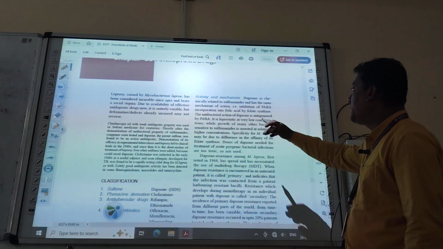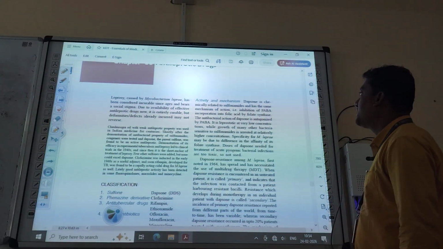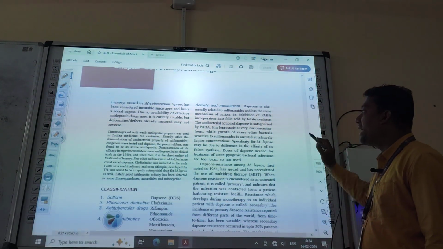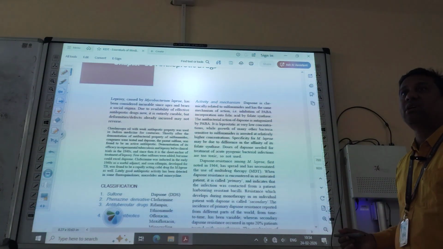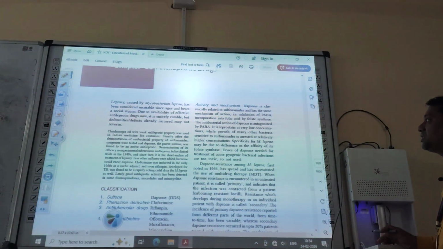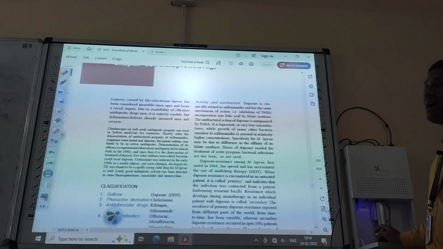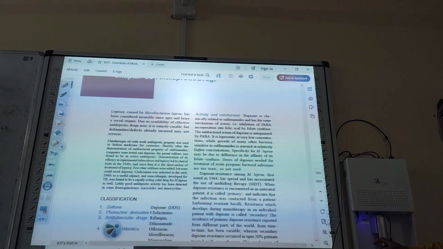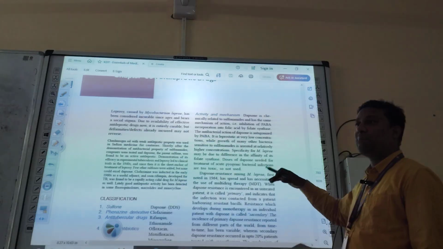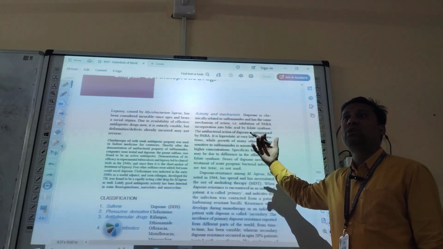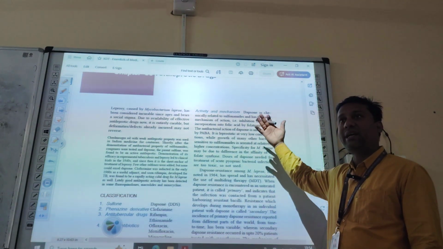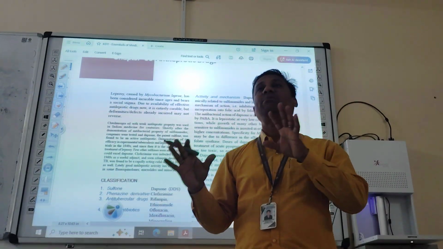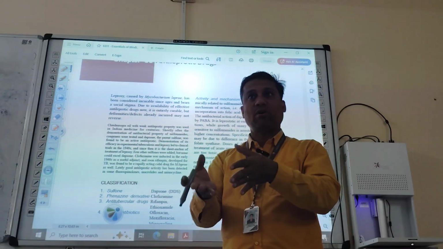Dapsone is chemically related to sulfonamide and has the same mechanism of action, that is inhibition of PABA incorporation. PABA is an important part of folic acid. Dapsone has a similar structure to PABA, and instead of PABA, the dapsone is incorporated.